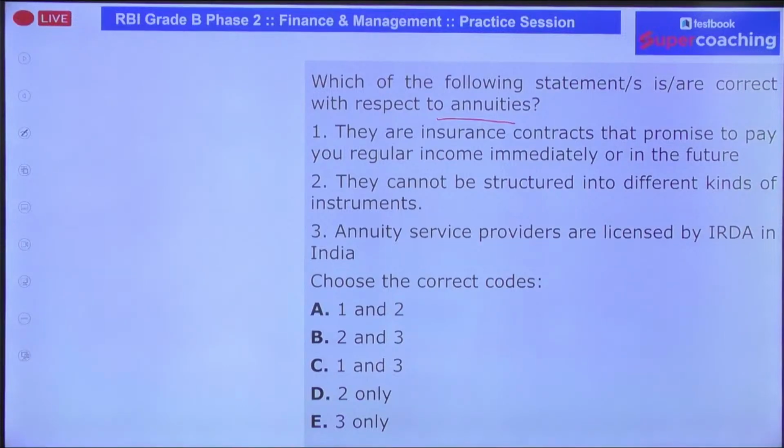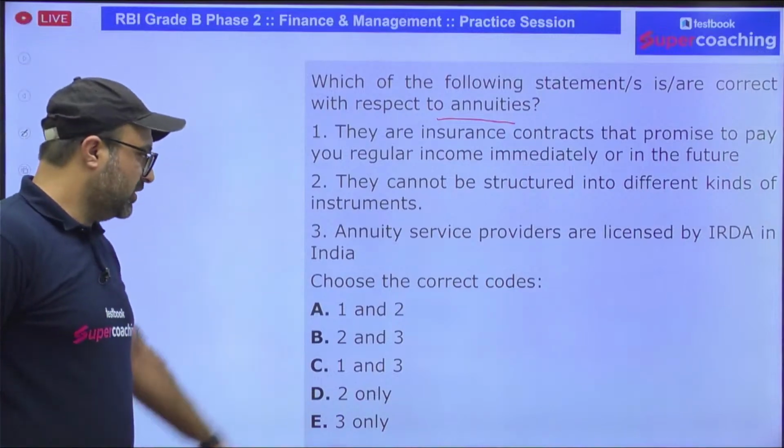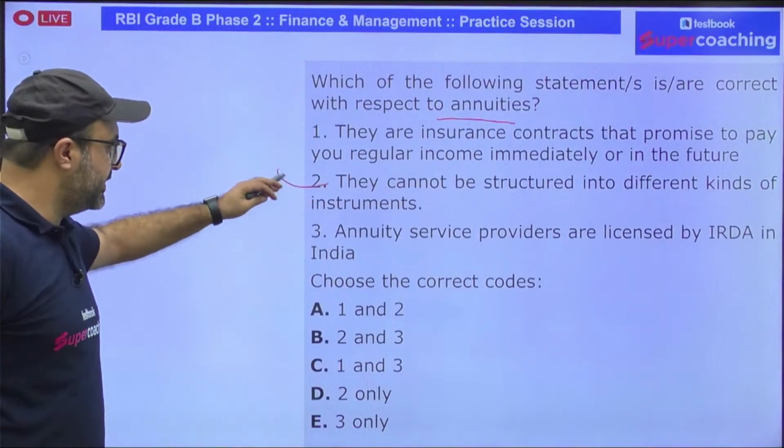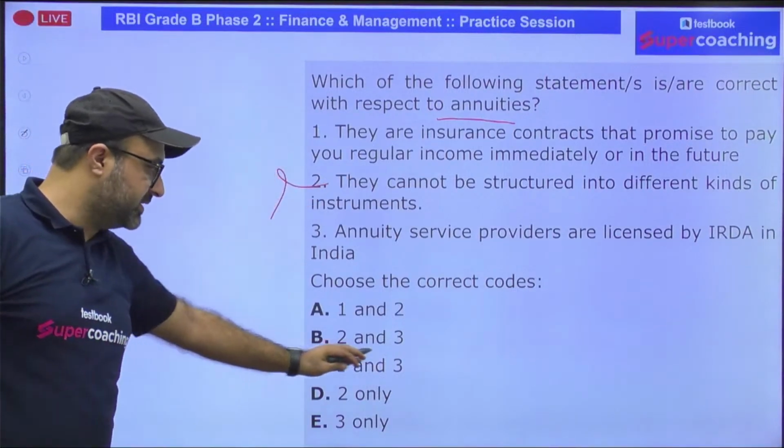Remember that, guys, annuities are insurance contracts that promise to pay you regular income immediately or maybe in near future, and can be classified by the frequency of payment dates. They can be structured into different kinds of instruments, which gives investors flexibility, and they can be categorized into immediate and deferred annuities, and may be structured as fixed or variable. So if I say they cannot be structured into different kinds, this statement is wrong. Rest two statements are correct. So the answer is going to be C option.